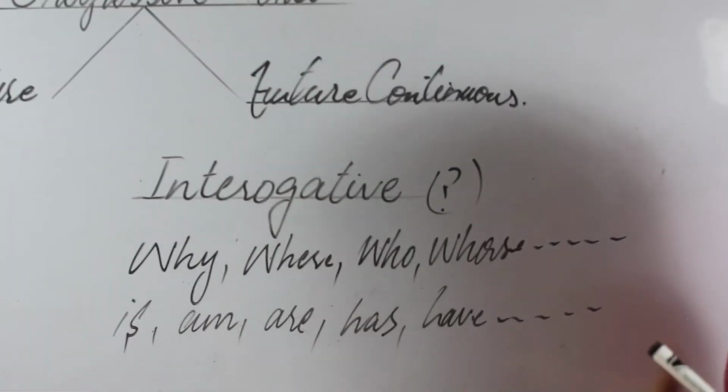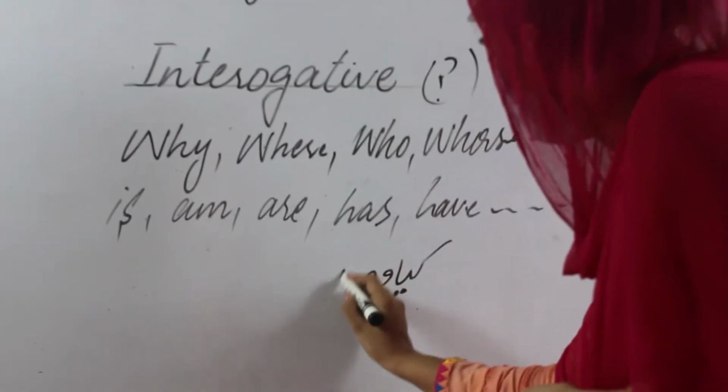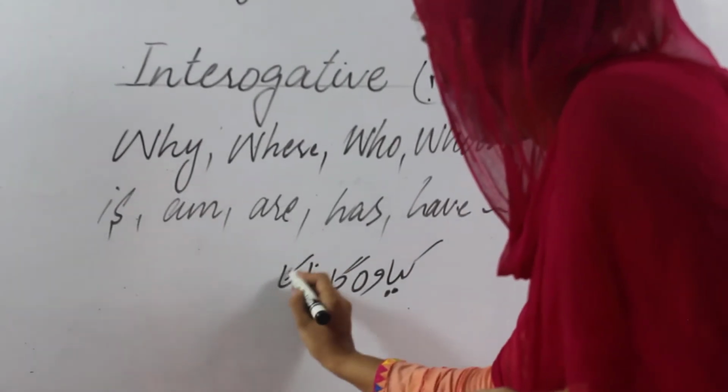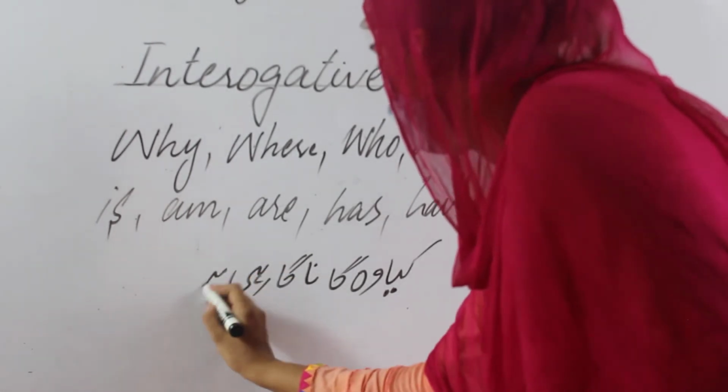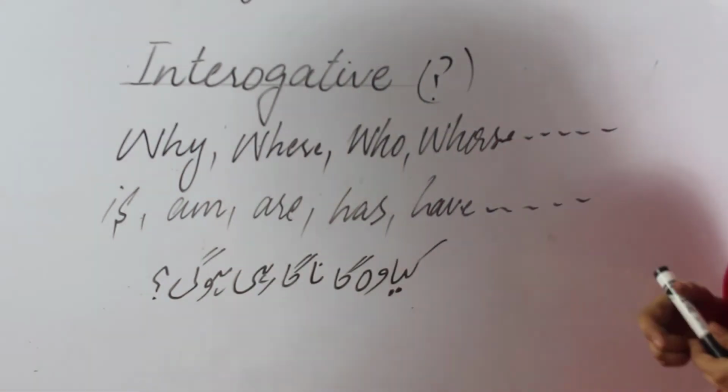So I am going to write an example. क्या वो गाना गा रही होगी? Then put the question mark at the end of your statement.